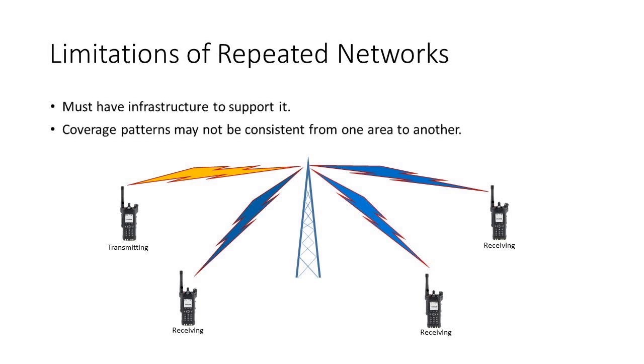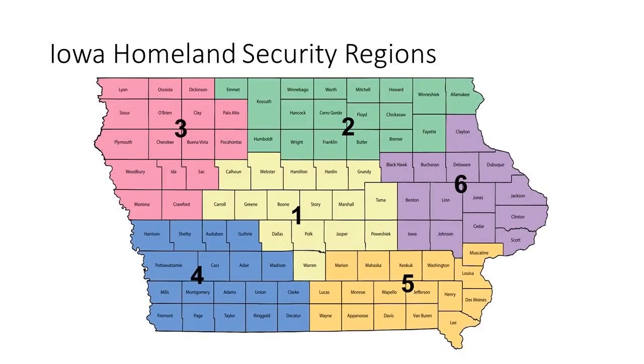Repeated networks have their limitations as well. There needs to be enough infrastructure to support coverage requirements. In addition, the coverage patterns from the repeaters may not be consistent from one area to another. You may be familiar with the Iowa Homeland Security Regions. There are 6 of them across the state. The ISICS regional interoperable Talkgroups are configured to follow these areas. Please take a bit to find your county or your service area and note the region it is in.